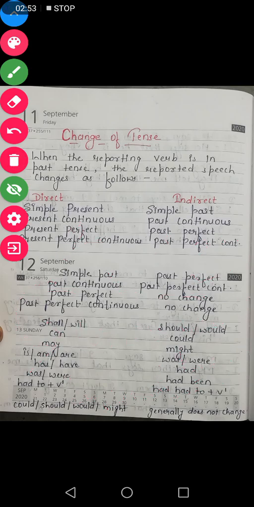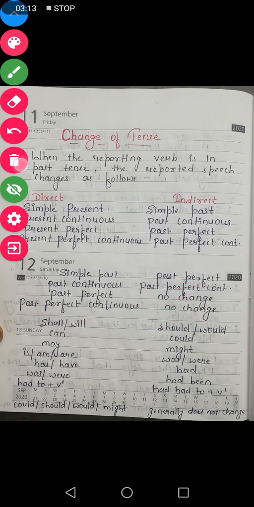If the direct speech is in past perfect, there is no change of tense. Also, if it is in past perfect continuous, again there is no change in the reported speech.